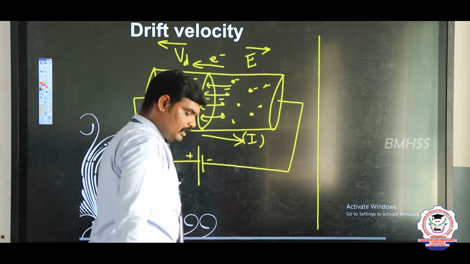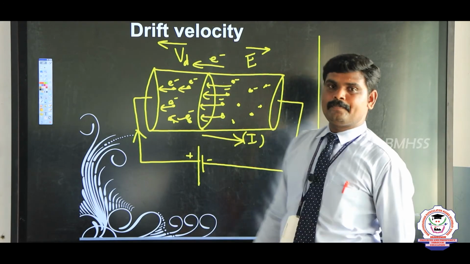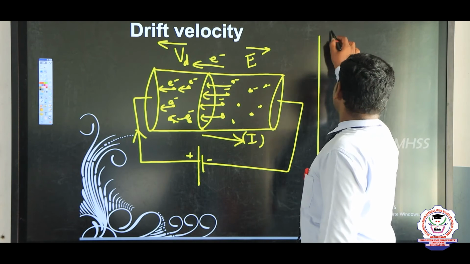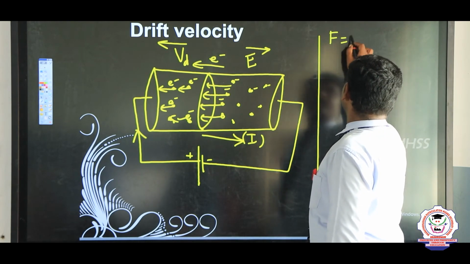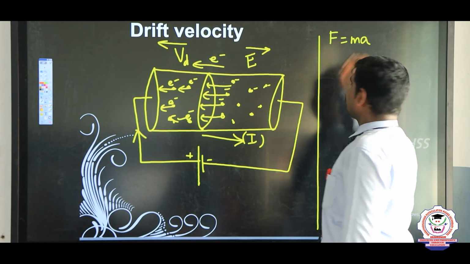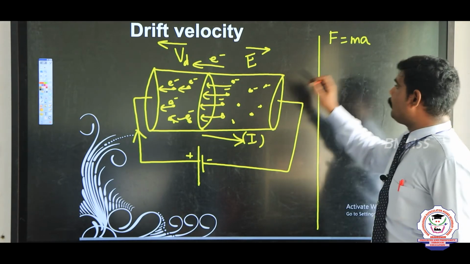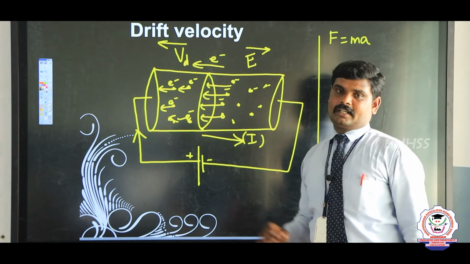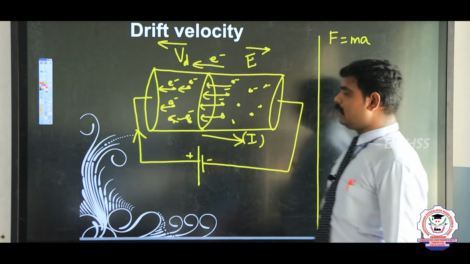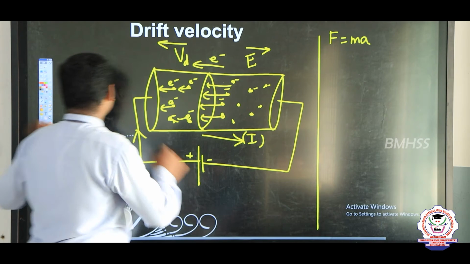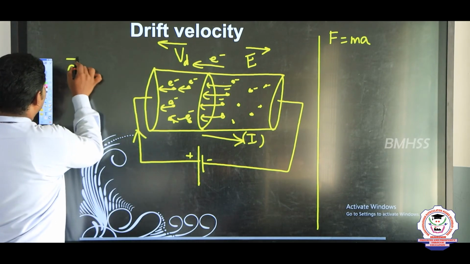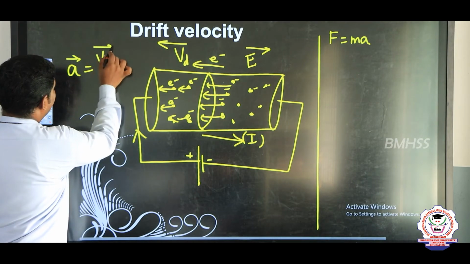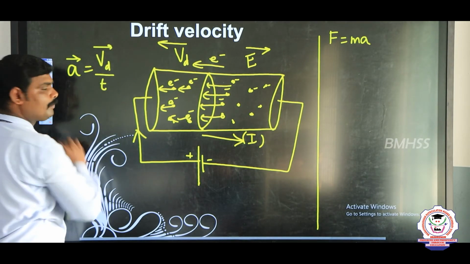Yes. Here two forces are acting. The first force, according to Newton's law, F is equal to ma. F is equal to ma. m is the mass of the electron and a is the acceleration of the electrons. The acceleration formula, you know, a vector is equal to Vd vector divided by time taken.